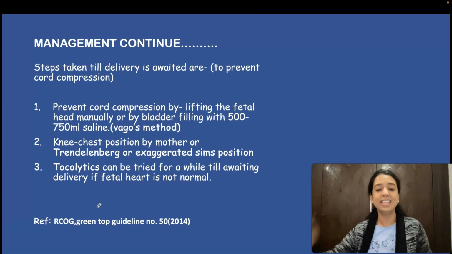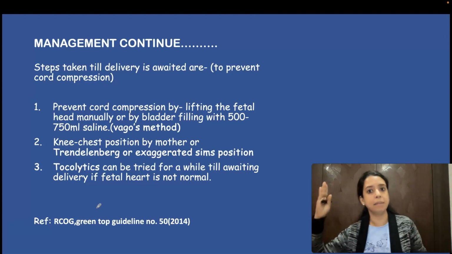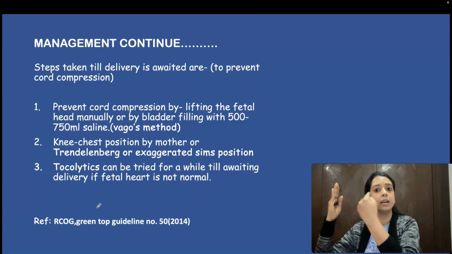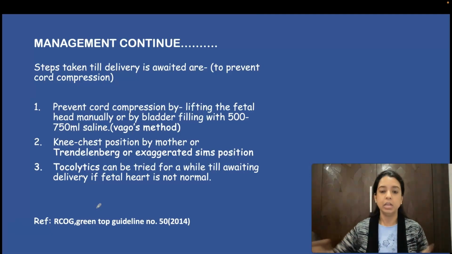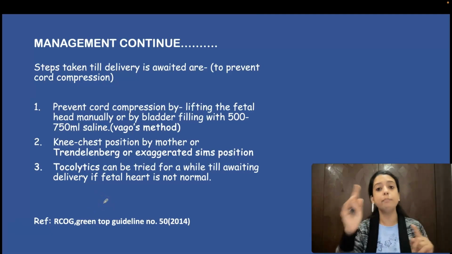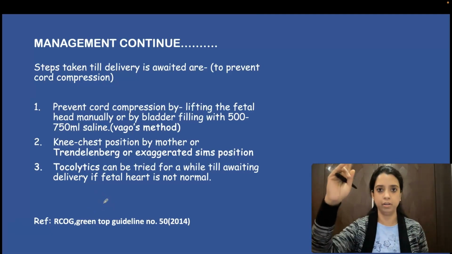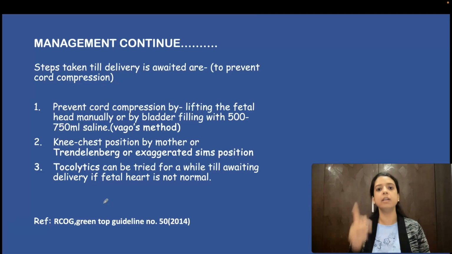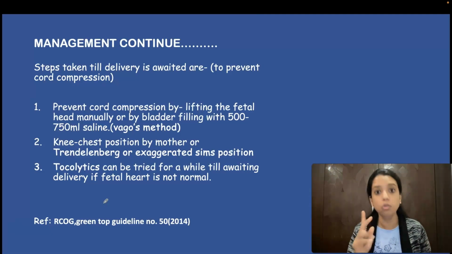Only thing you can do is this compression between head and the pelvis. वो जो loops का compression है, you can prevent that. So what will you do? There are certain methods. You will introduce your hand. You will push the head above, fetal head above. You will never push the cords of loops of cord.